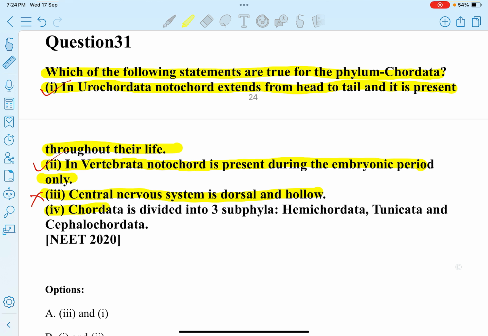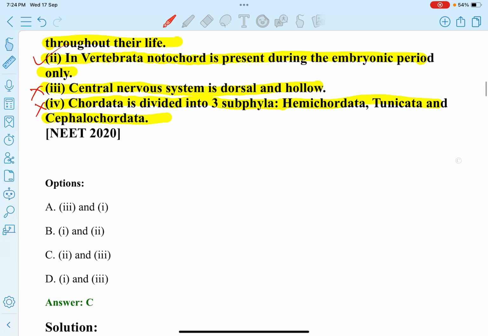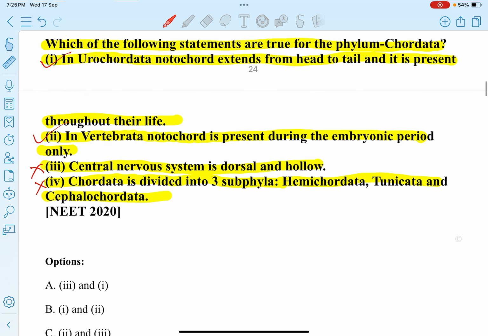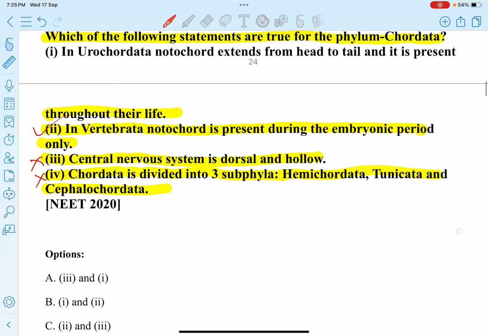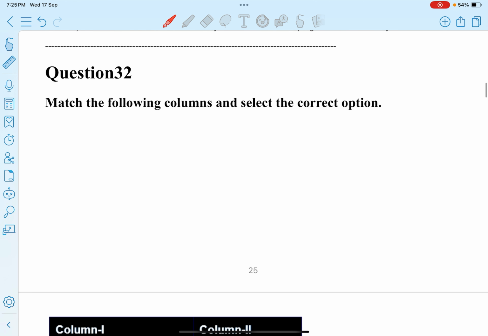Next statement: Chordata is divided into three subphyla: Hemichordata, Tunicata, and Cephalochordata. This statement is incorrect. So only 2 and 3.